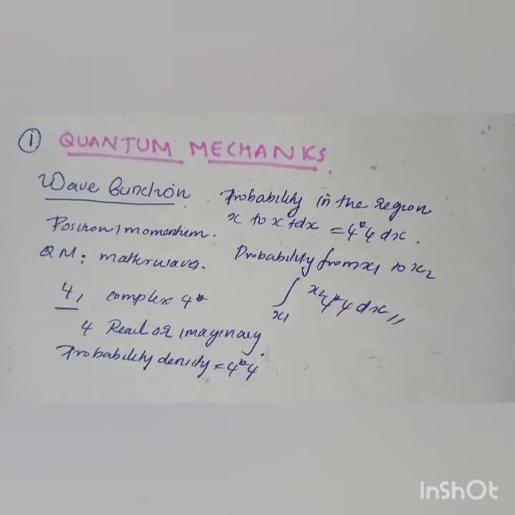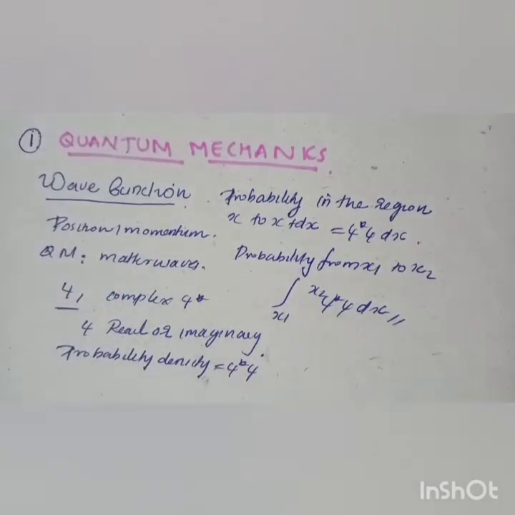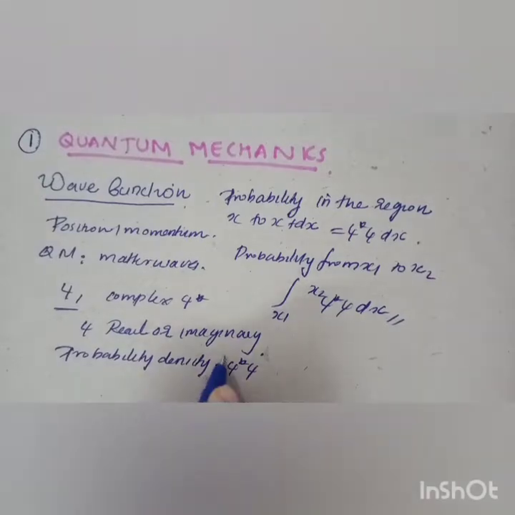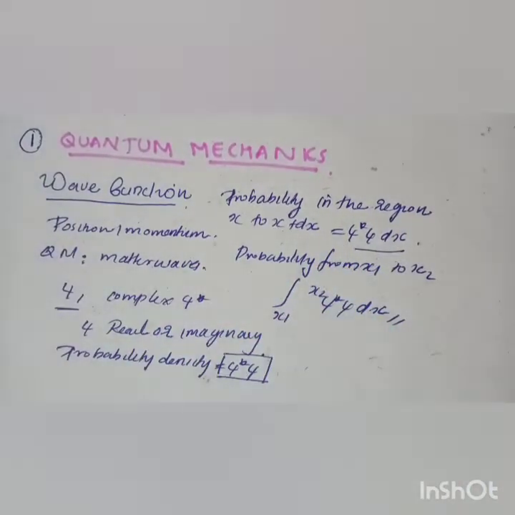So you have to remember these things: the wave function is represented by psi, psi may be real or imaginary, psi star psi gives you the probability density, psi star psi dx gives you the probability between x and x plus dx, and the probability from x1 to x2 is the integral of psi star psi dx.